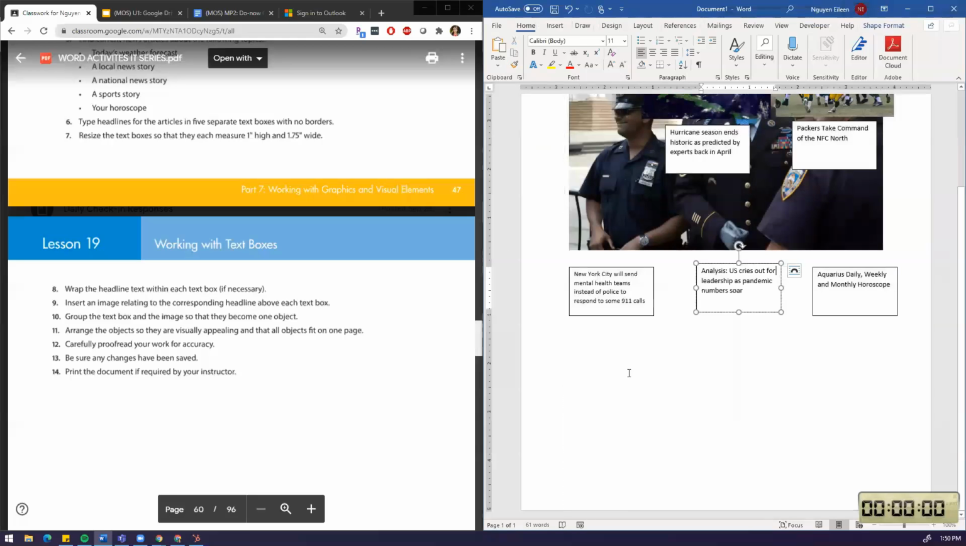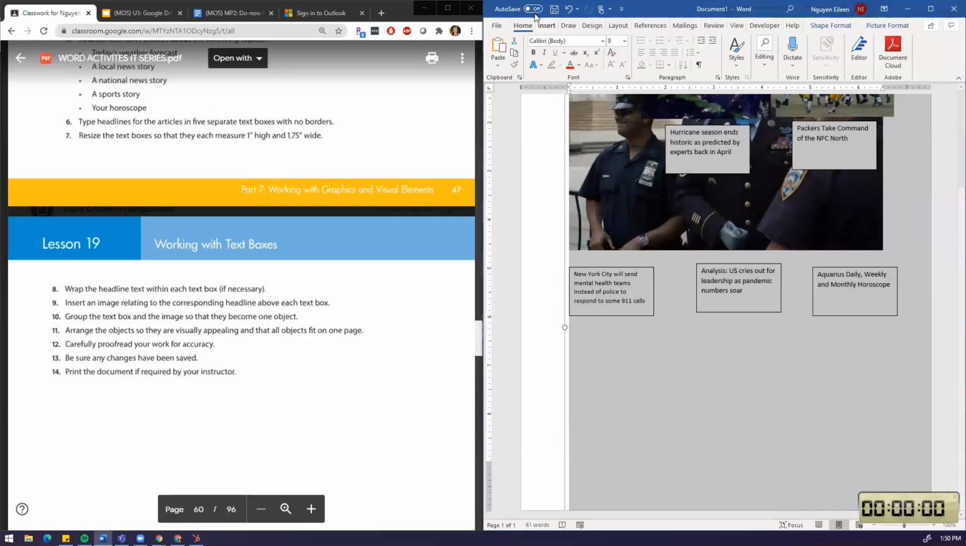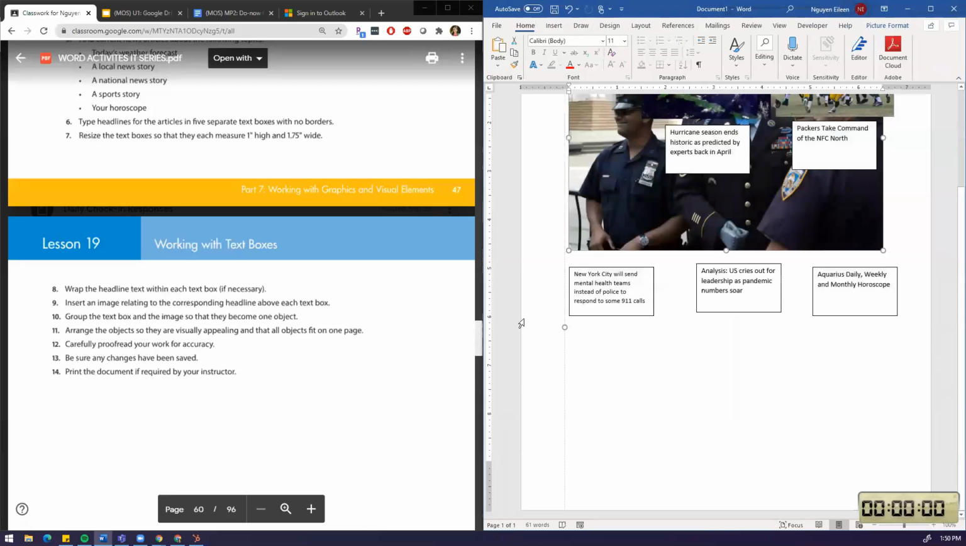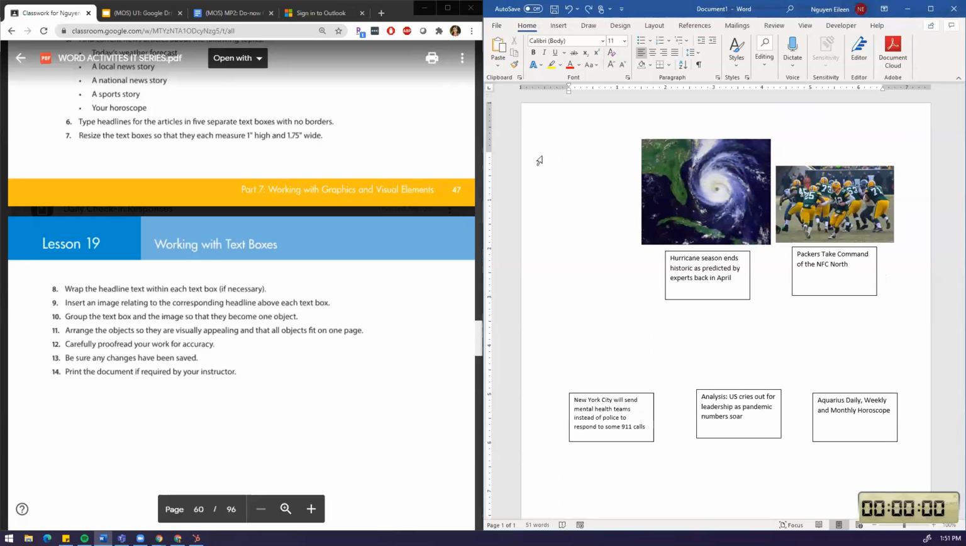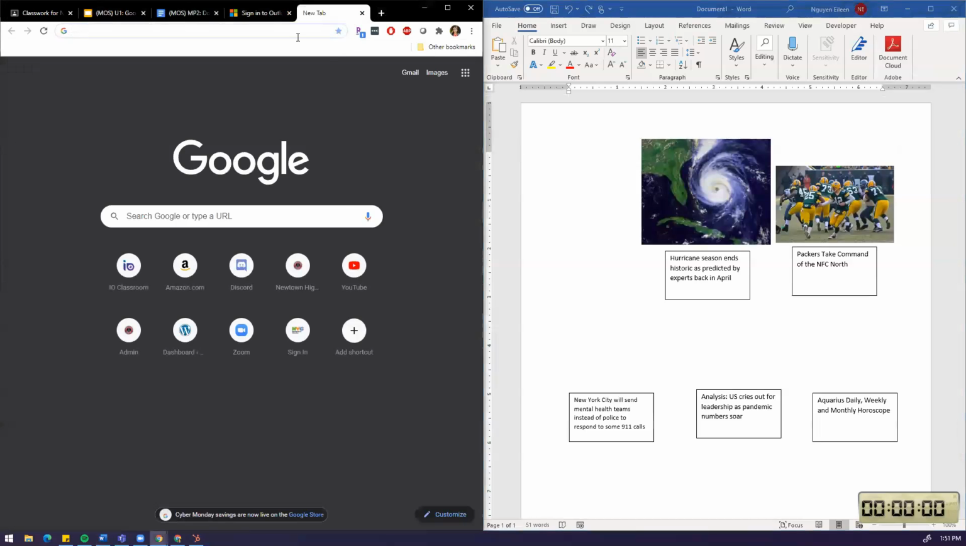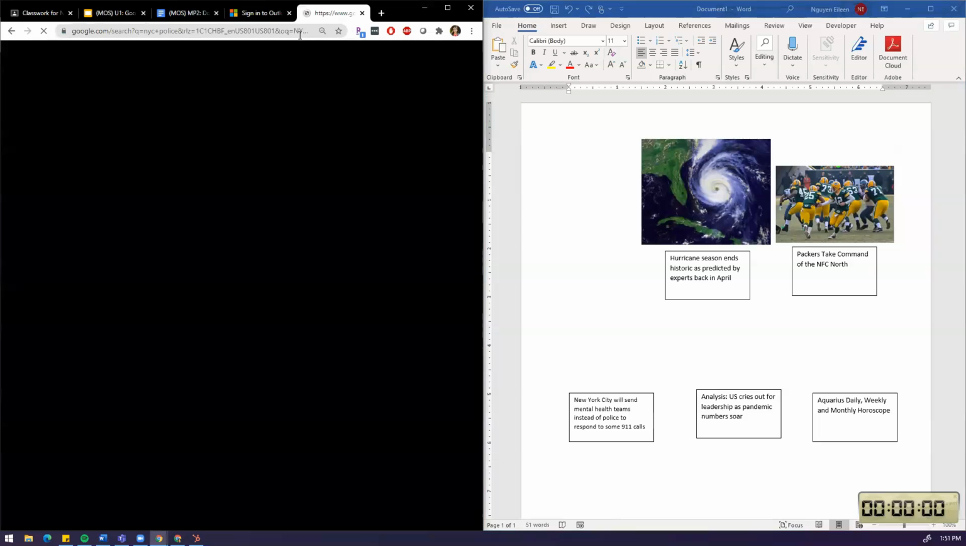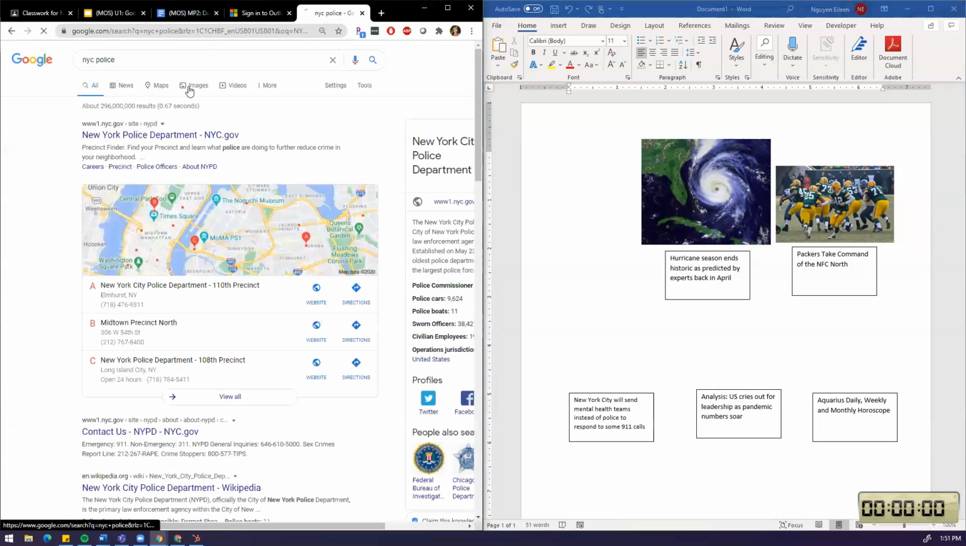See, the thing is, when I take pictures from Bing, it messes up the formatting. And it really annoys me because I think it's because it has that text. See, so it's messing it up. So I'm going to just press Control Z to undo it because I don't like how big the picture is. So another way to get pictures, you could just search it on Google. So I'm just going to search on Google, New York City Police images.